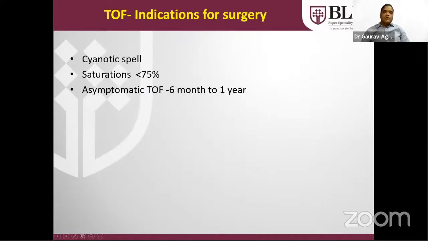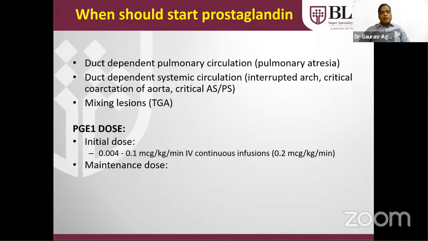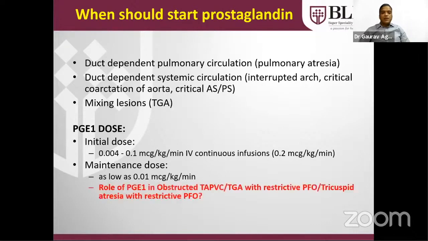Indication for surgery in tetralogy of Fallot is whenever there is saturation less than 75% or any history of life-threatening cyanotic spell. The ideal age of repair of tetralogy of Fallot is by 6 months of age in the Indian setup, but abroad they are getting operated at less than 6 months of age also. The PGE1 dose, prostaglandin dose, is 0.004 to 0.1 mcg per kg per minute IV infusion, which can go up to 0.2. For maintenance, whenever desired saturation is achieved, it can go down to 0.01 mcg per kg per minute.